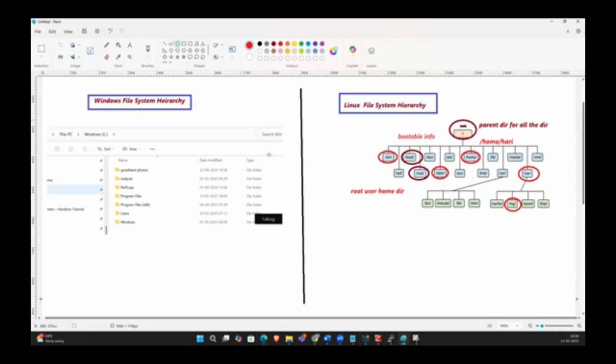Sir, it is better to write it in text format, it will be easy to remember. Yeah, yeah, I will write it. Once we tell you, I will write it in the notepad also.